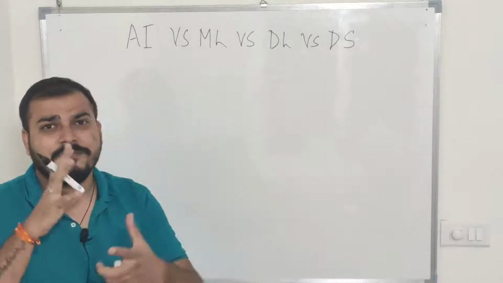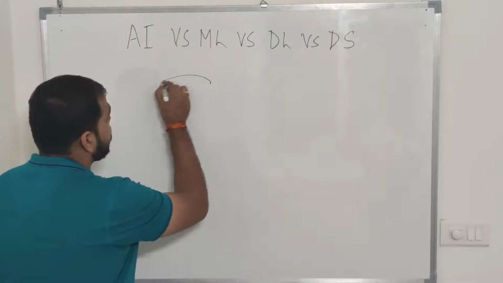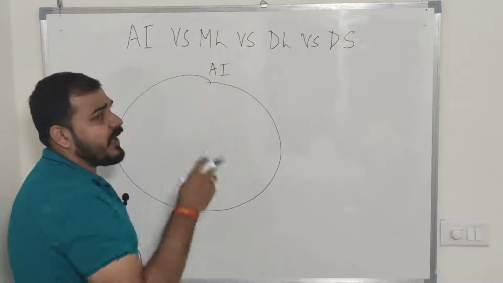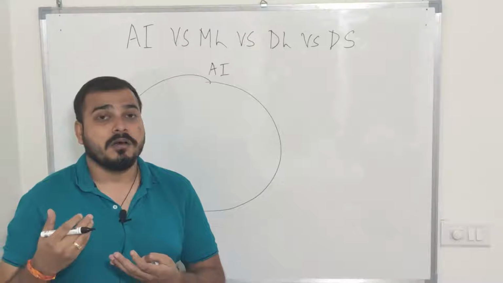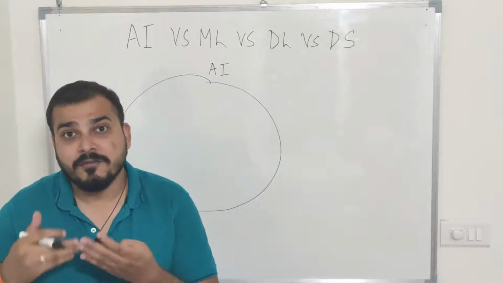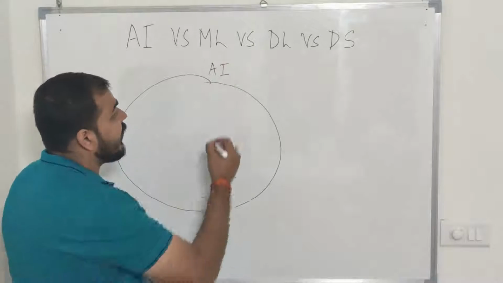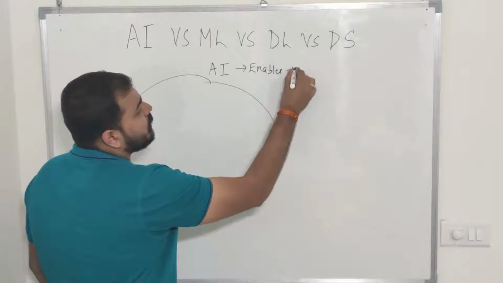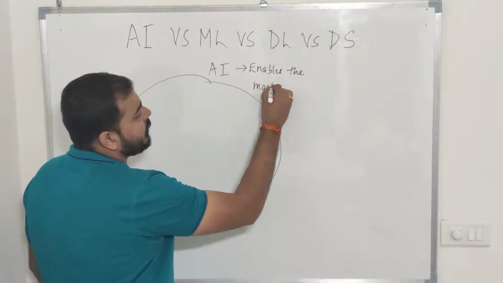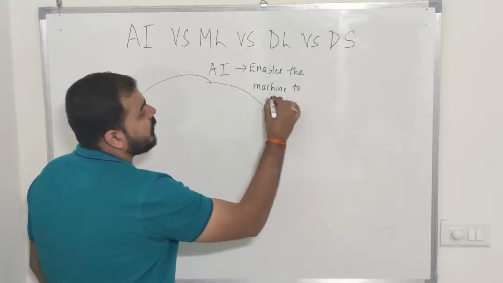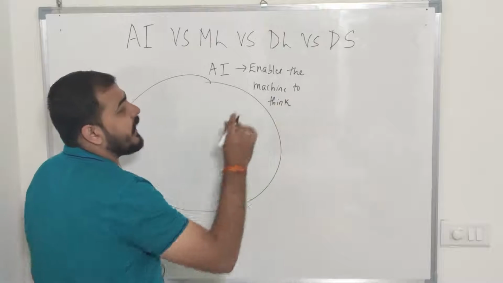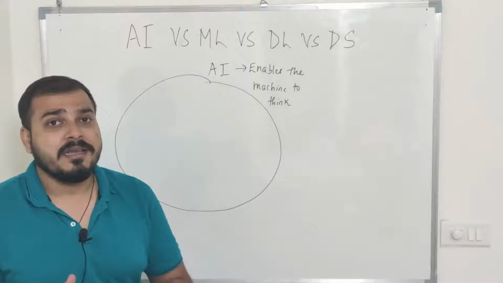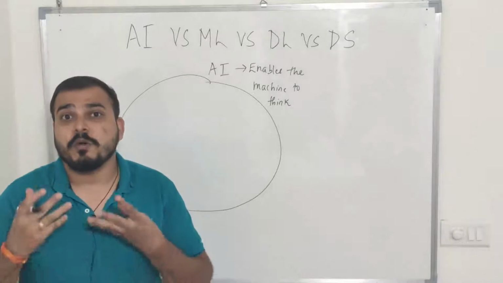I'm also going to create some Venn diagrams. So let me consider that this is my Venn diagram of AI. You have heard of AI applications, and you have heard of AI engineer kinds of positions. So AI basically enables the machine to think. That basically means without any human intervention, the machine will be able to take its own decision.